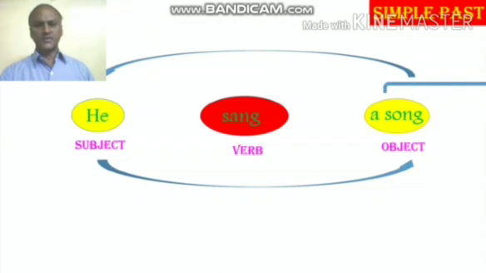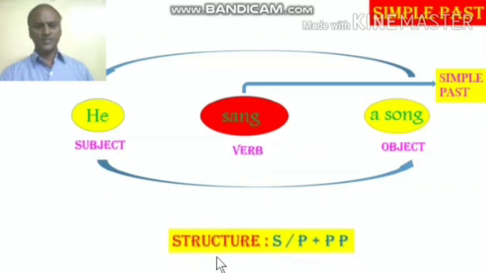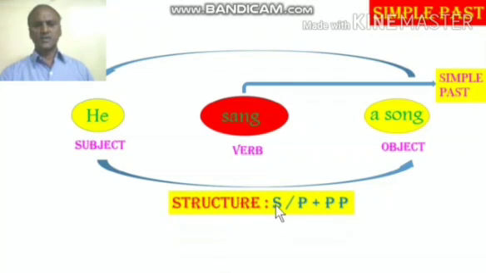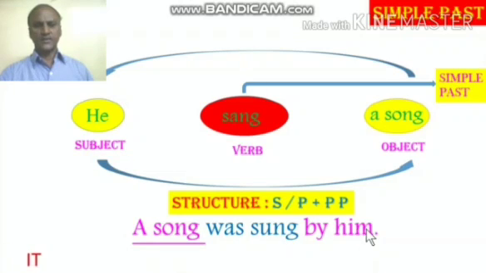Next, the third step is you have to find out what type of verb it is. The verb here is sang. So the verb sang is in simple past. So if the verb is in simple past, then what is the structure to be followed? The structure has to be singular plural plus past participle.